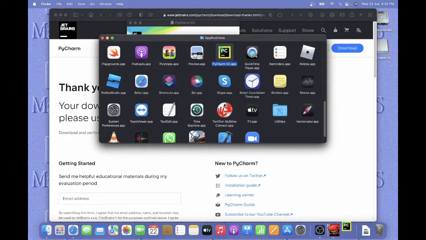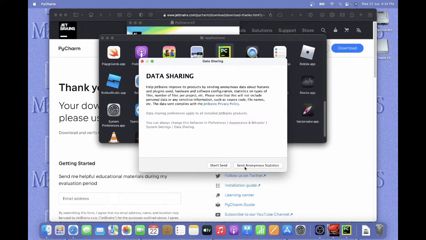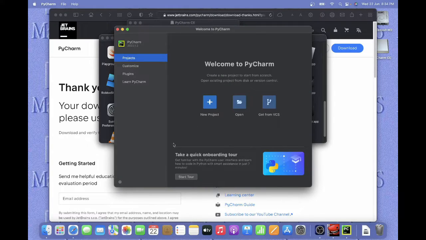Click on open. Here I need to click on this checkbox. Continue. This is your choice if you want to send anonymous statistics or not. I personally don't want to send anonymous statistics. Then it should load PyCharm for me.